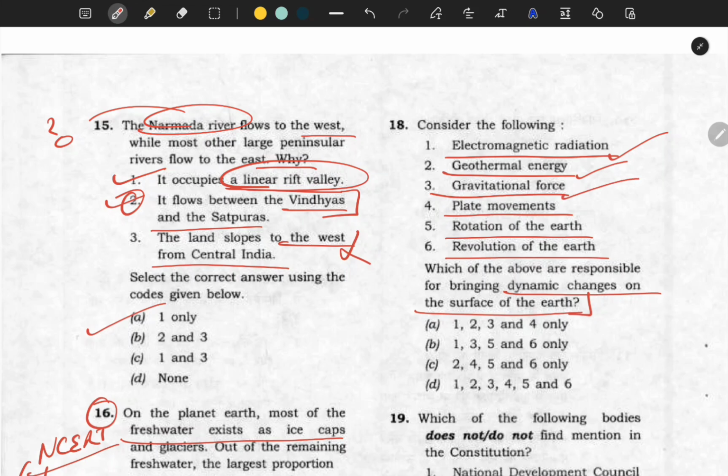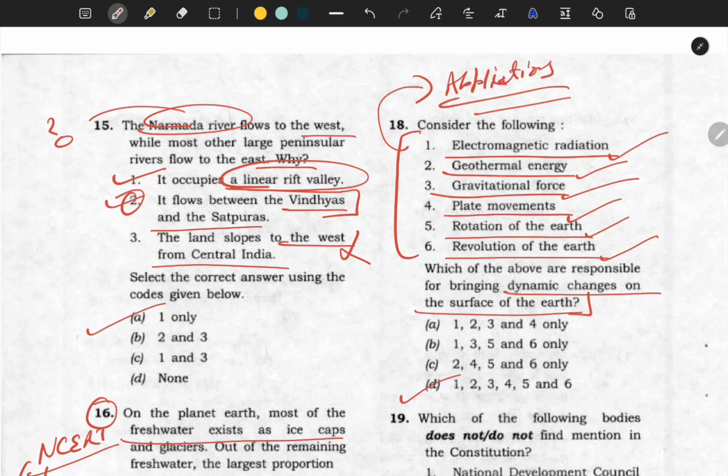Gravitational force, yes. Plate movements related to your earthquake, volcanism, so yes. Rotation of the earth causes many things, yes. Revolution of the earth, so all of the above is the correct answer. So this is a basic science question, so please go through the applications of each, so that in future if they ask some question, we are able to solve it.